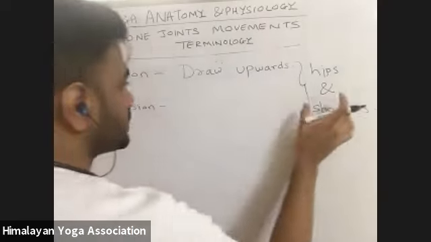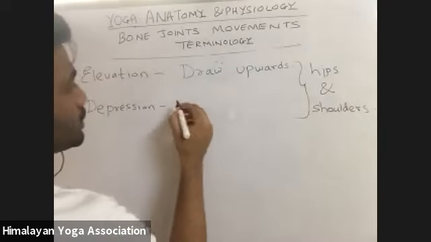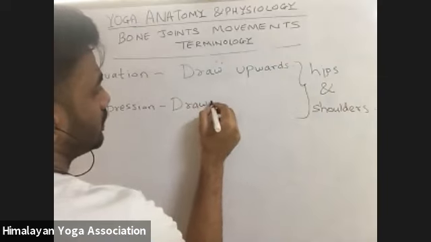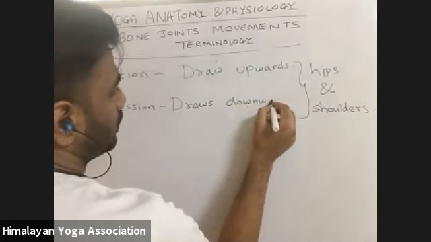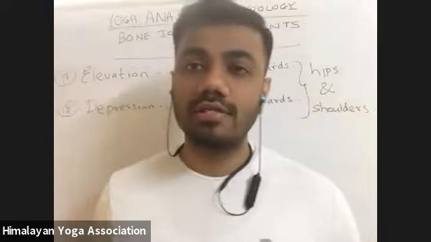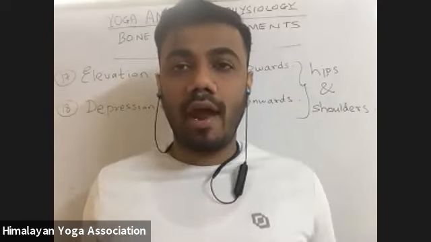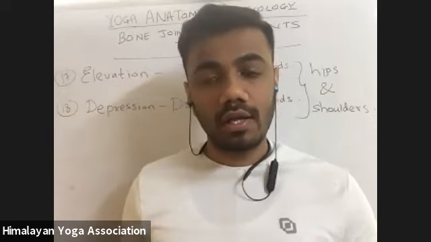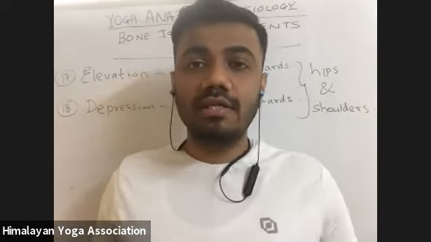To depress the hips and shoulders, or the depression of the hips and shoulders downward, this is the term defined as depression. So if we consider these two ball and socket joints in our body, to levitate is what? When we move the shoulder and the hip up from the pelvic and the shoulder. That is the elevation term. And to depress is what? When we bring it down from the shoulder and our hip. That is our pelvic.